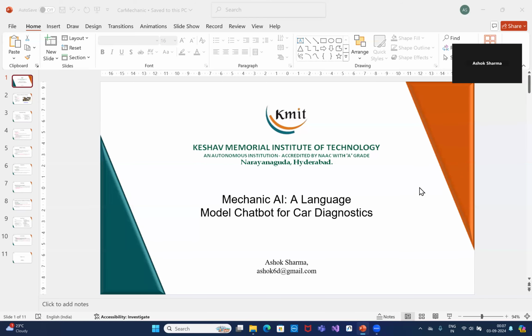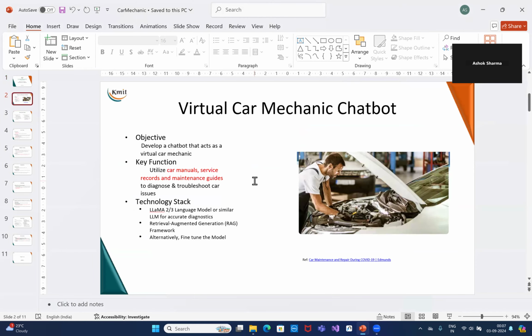Hello all, let us start this project description on a language model chatbot for car diagnostics. The name of this model is Mechanic AI. Now, the main objective of this project is to develop a chatbot that acts as a virtual car mechanic.